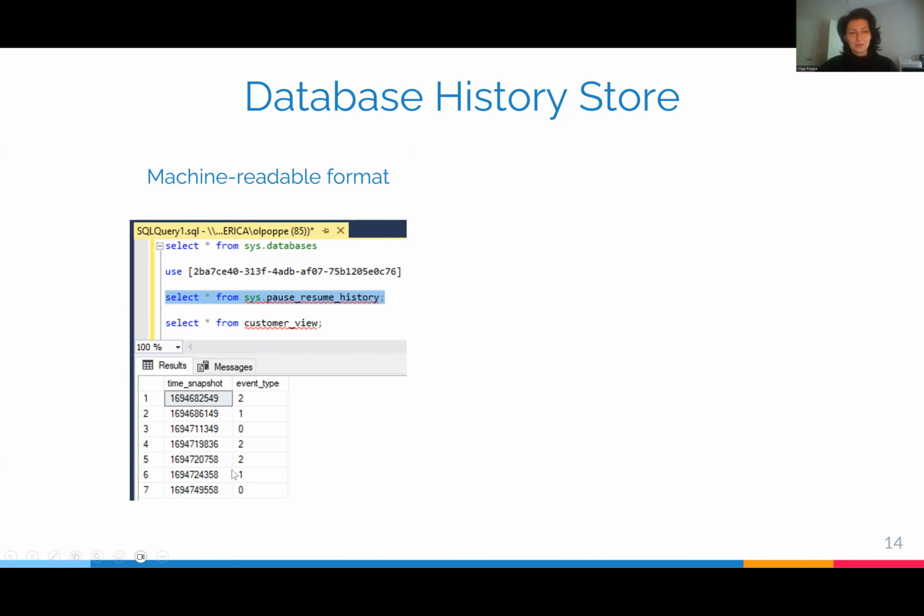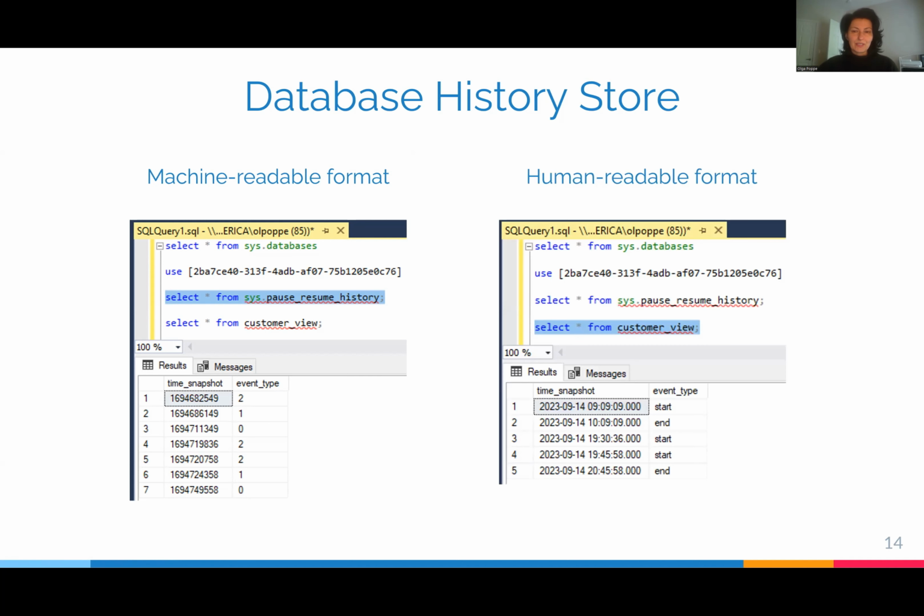We have decided to store this history in an integer format because it's much easier to operate on integers rather than date type and strings. Going forward, we will convert this history in a human-readable format and make this history available to the customer.